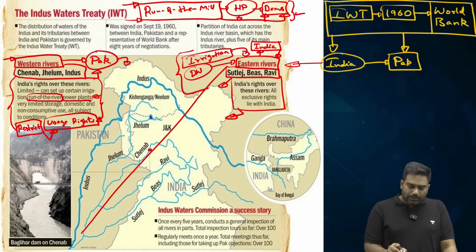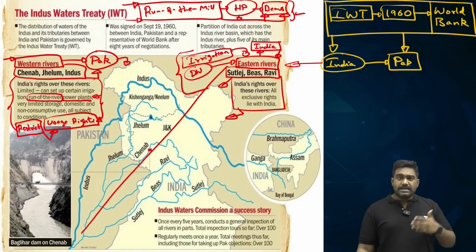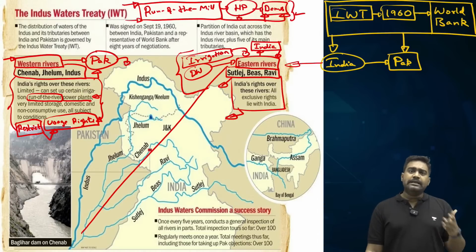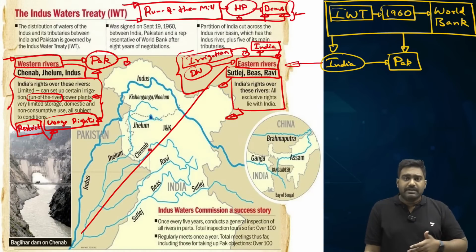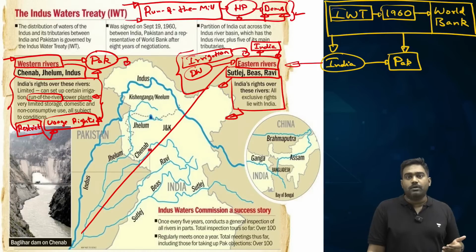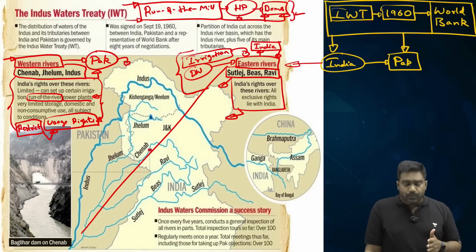Here we can use the waters as we want to meet our needs for irrigation, drinking, industrial usage, power generation, even navigation and maintaining the environmental flow, ecological flow. Once we fulfill our usage and our demands are met, then we will allow the rest to flow into Pakistan. To maintain the ecological flow, the remaining water will be allowed to flow into Pakistan, which Pakistan can utilize. So a small share of eastern rivers is given to Pakistan, with India getting a larger share.